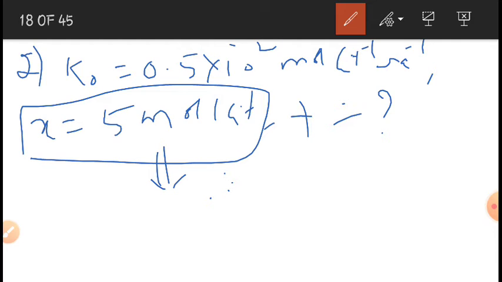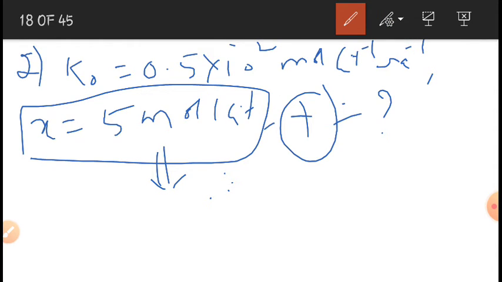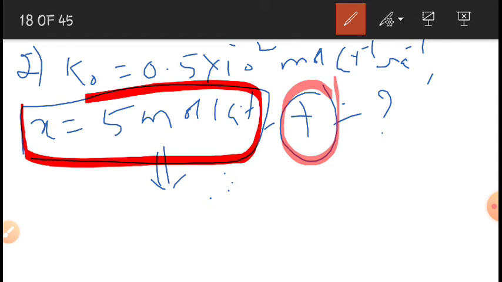If the rate constant of a zero order reaction is 0.5 into 10 to the power of minus 2 moles per liter per second, calculate the time required to consume 5 moles per liter of a reactant.